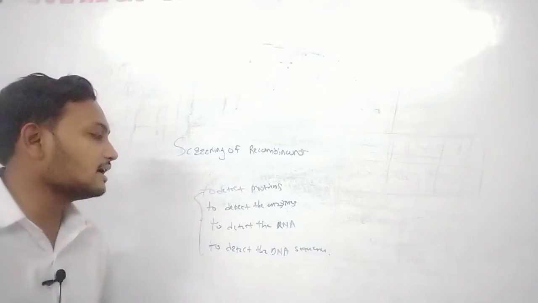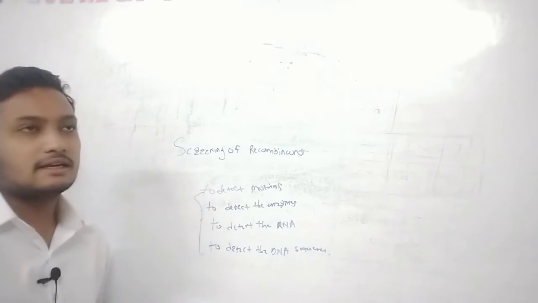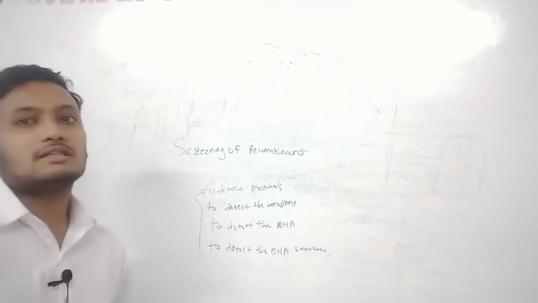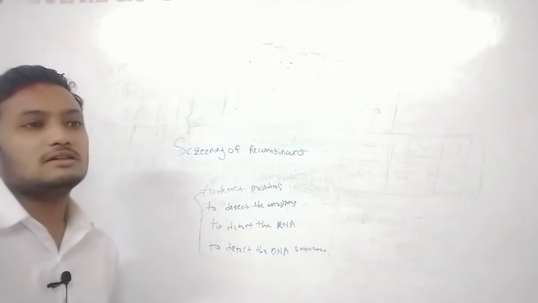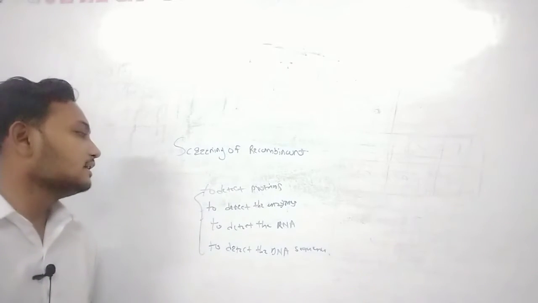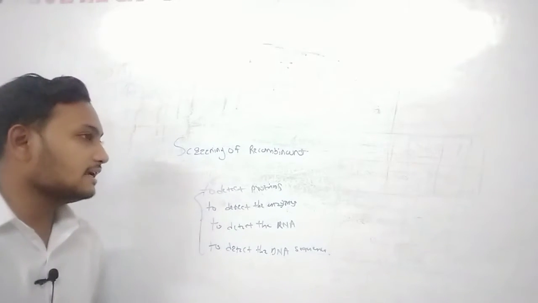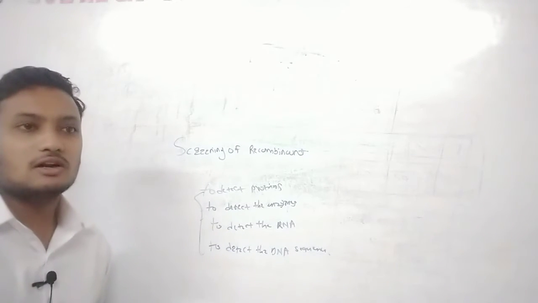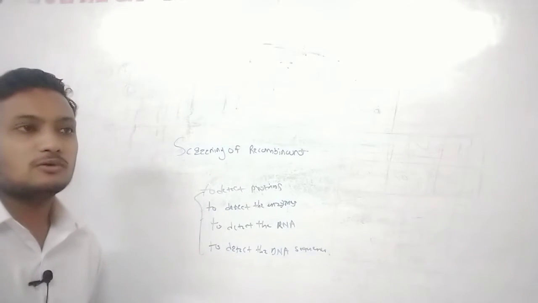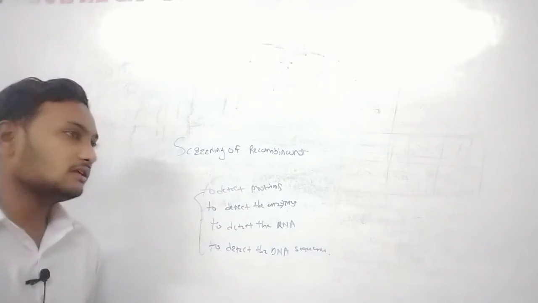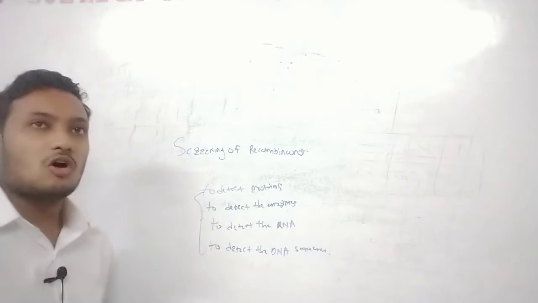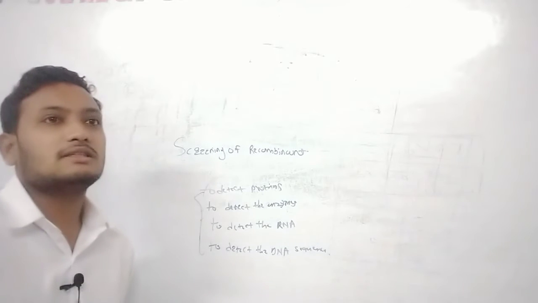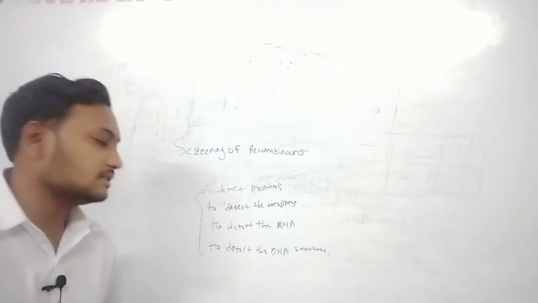Another is to detect the RNA. The RNA is the main and important product of transcription, and after transcription the translation process occurs. Detecting the RNA confirms the recombinant, that the gene has been transferred, meaning the transcription process has occurred. After transcription, translation also occurs in all organisms for various purposes like protein synthesis and enzyme synthesis.